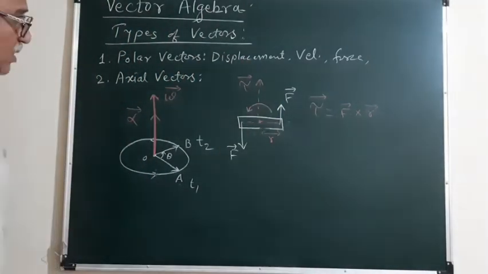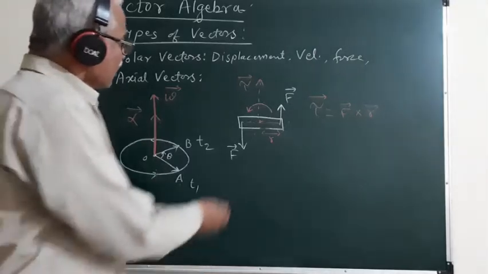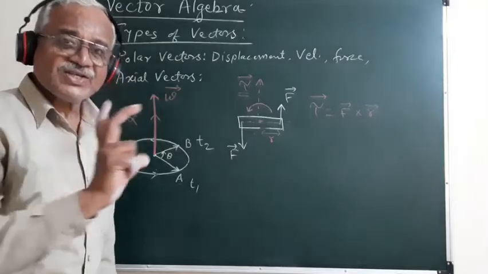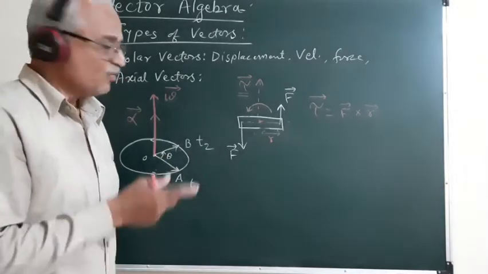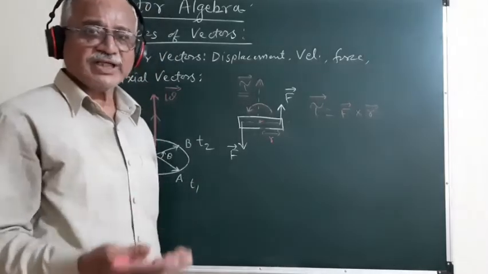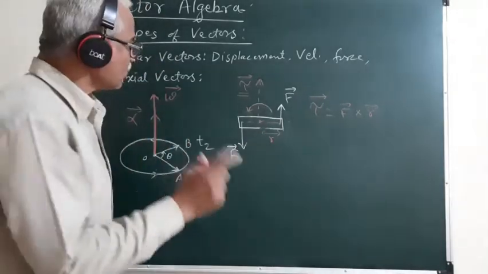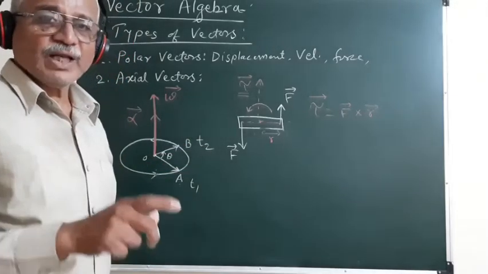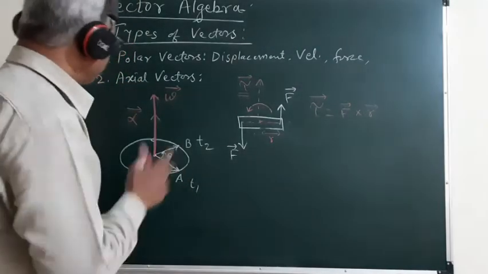Since this torque again acts along the axis of rotation of the body when two equal and opposite forces are exerted upon it at two different points, this is again an example of an axial vector.